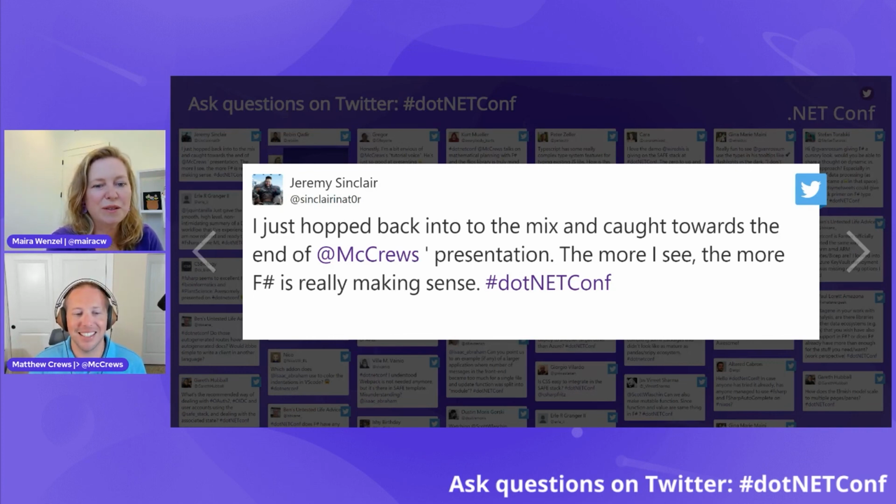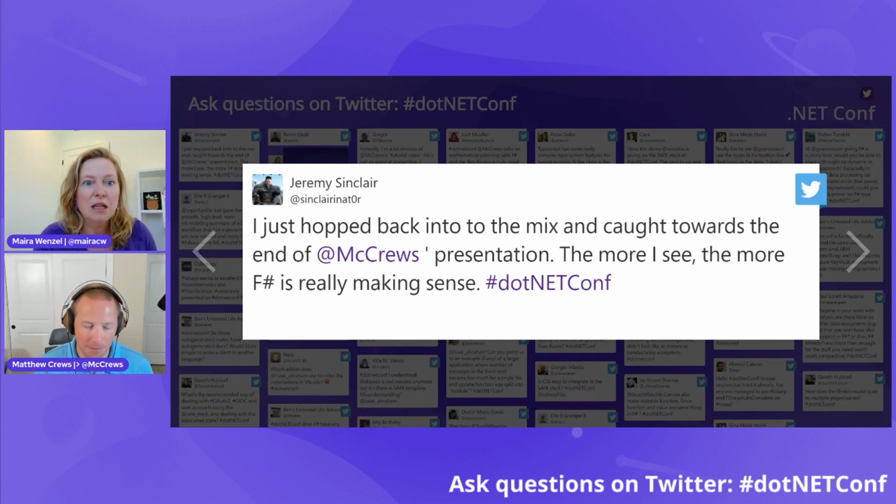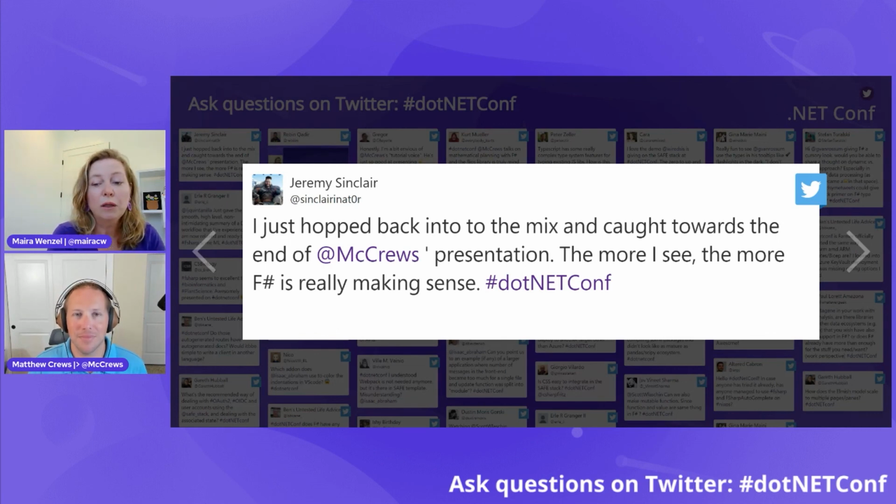Yeah, and Jeremy also saying that he just hopped back into the conference, and the more I see, the more F# is really making sense. And I'm learning tons as well. I'm more of a C# developer myself, but it's been really nice to hear all these presentations today and how you can use F# in such meaningful ways and create really robust and succinct code that runs really fast and performant. So really, really great stuff happening today.